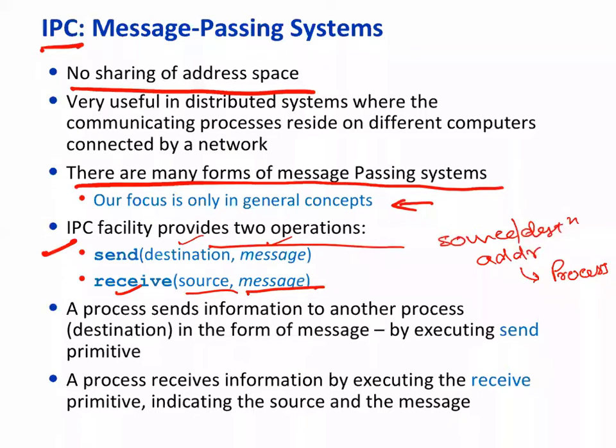Just think about it and try to combine two things. Note that only processes communicate with each other. This may be a browser process and a client, and a server process. So the only communication is between processes, and these processes need to be named. An IP address is the address of a node. It's not the address of a process; it's a machine address. Process ID, okay, just think. I will leave it to you.